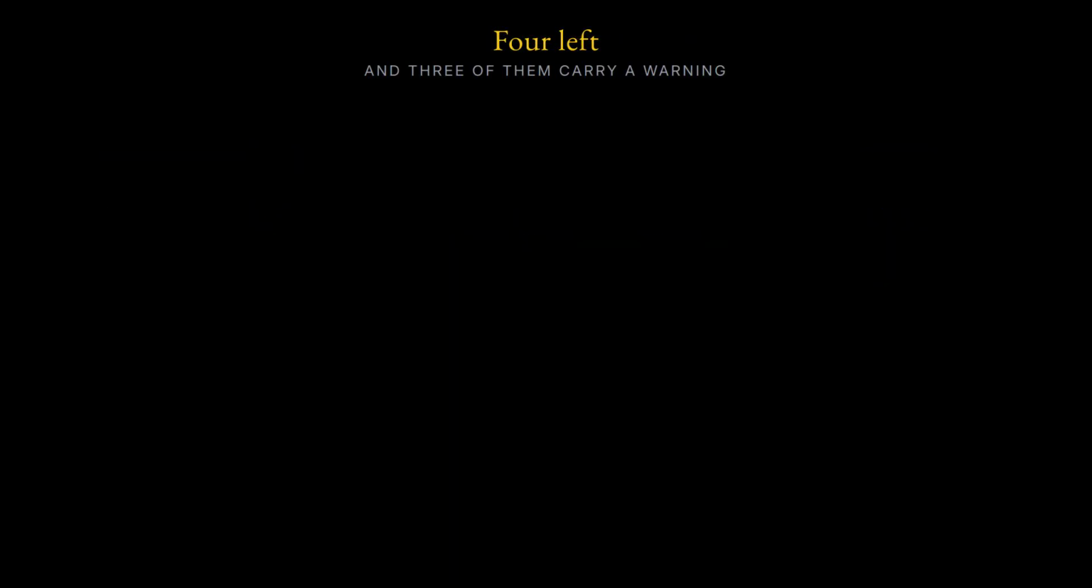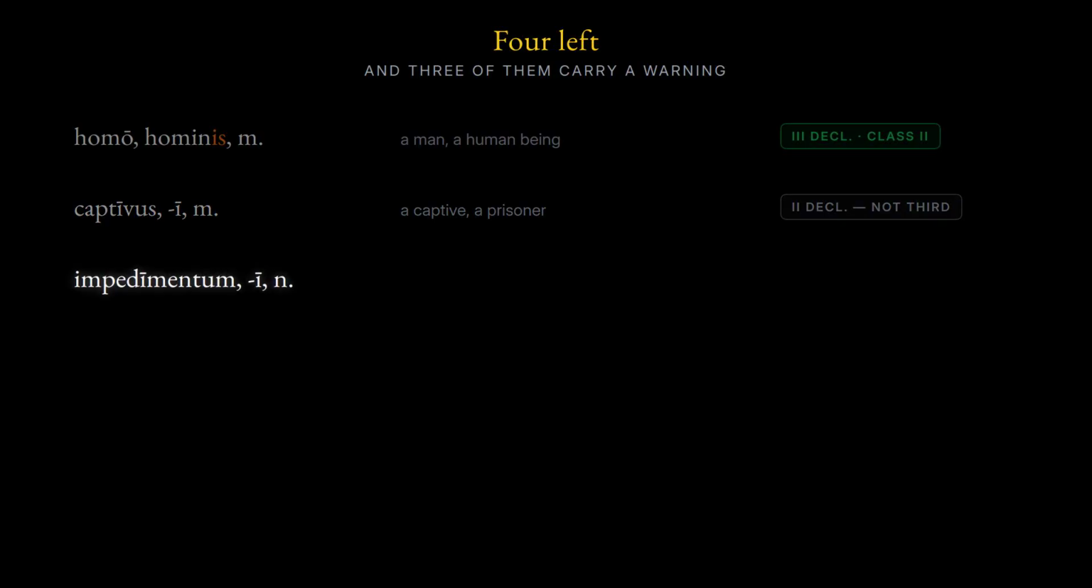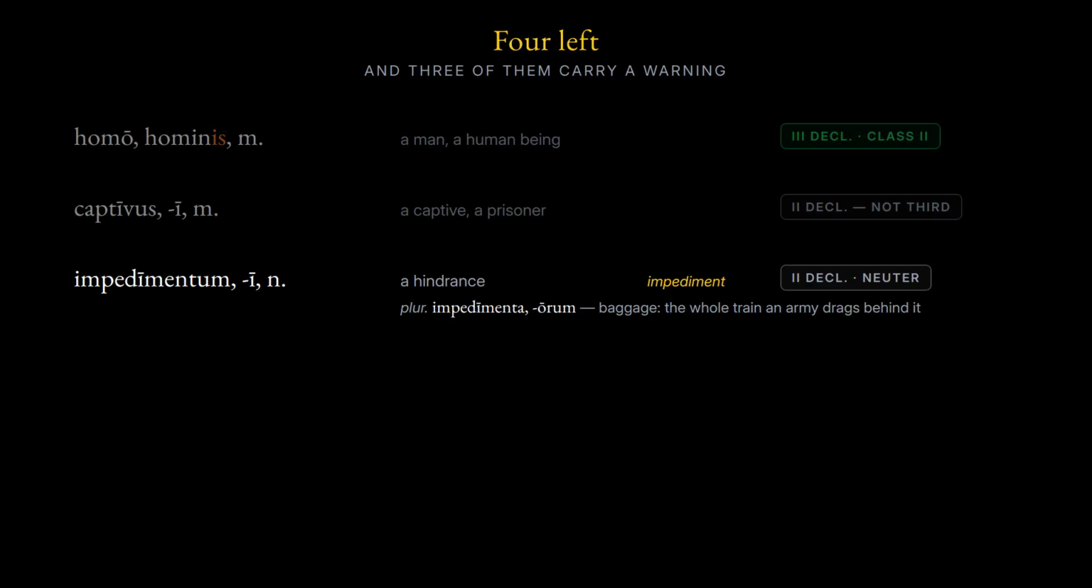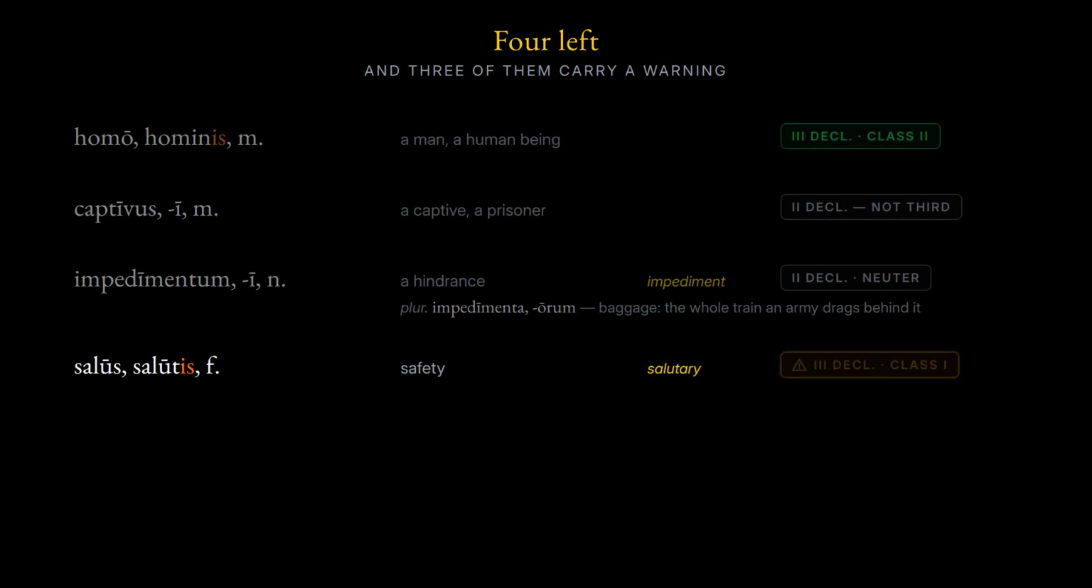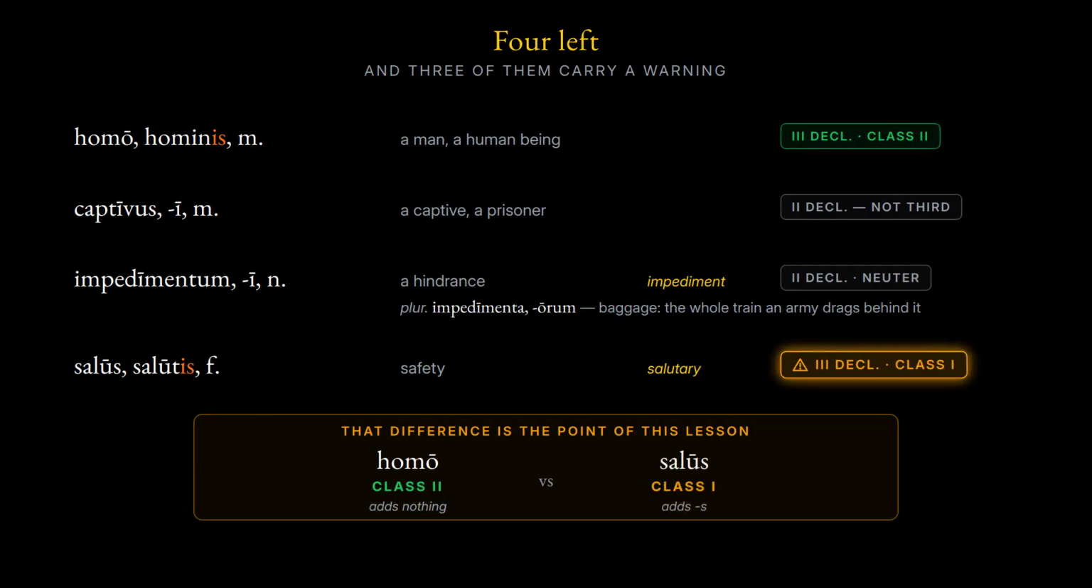4 left, and the 3 of them carry a warning. Homo, a man, a human being, masculine and squarely in this class. Captivus, a captive, a prisoner. This one is second declension, not third. Impedimentum, a hindrance, think impediment, second declension neuter, and in the plural it means baggage. The whole train an army drags behind it. Salus, safety, think salutary. Feminine third declension, but it belongs to last lesson's class, not this one. That difference is the point of the lesson, and we come back to it.